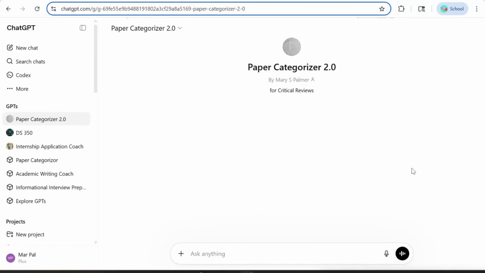Now that we have a good understanding of critical reviews, let's start categorizing and ranking the papers. You can use the papers I'm using in this video, which I'll cite in the description, but it's best to follow along with your own sources as we go. We'll be using this Paper Categorizer 2.0 chat that I'll link at the bottom as well. It's a custom ChatGPT bot for the lab to use for critical reviews.